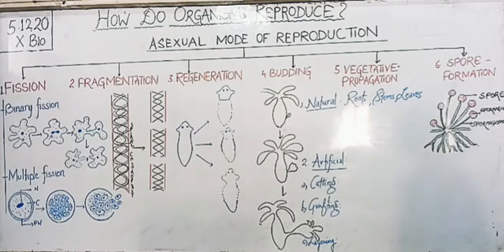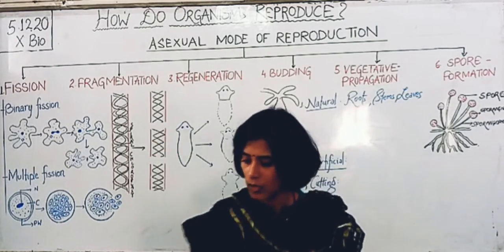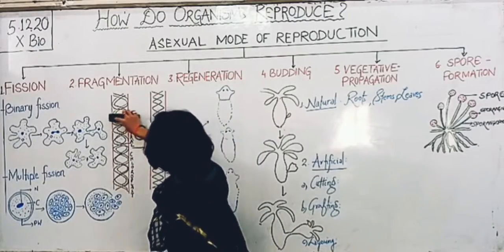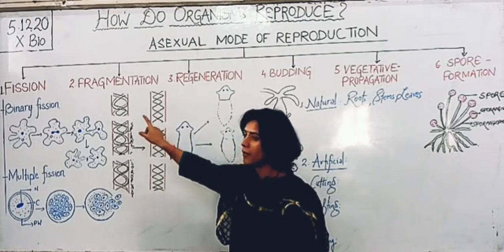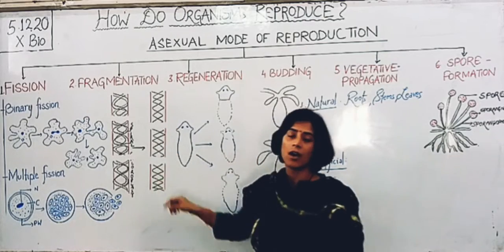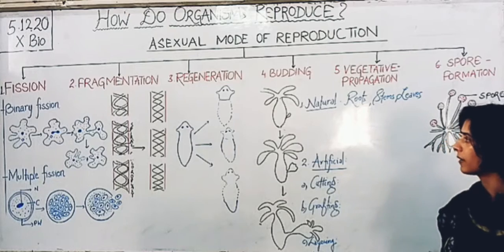If you look at this, suppose it breaks up, and finally each fragment results in a new Spirogyra. So this was about fragmentation.